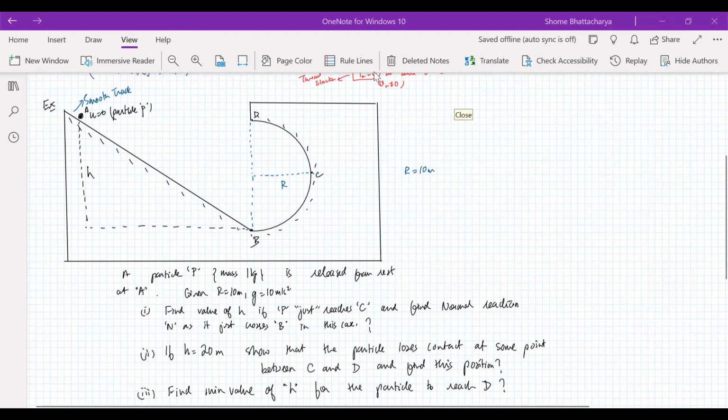Yes, Adinath, your answer is correct. Good for the first part. Yes, root 2gh, that will be that much. So now the normal reaction at the point B.